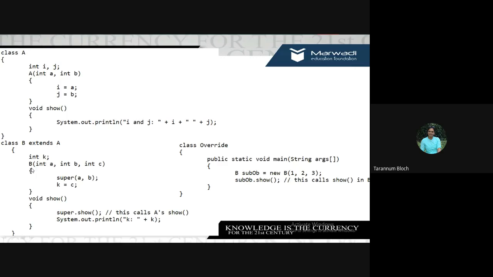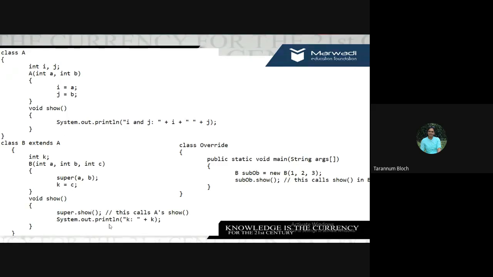So now we have integer K and we have written over here a parameterized constructor for class B. So we have written class B with a constructor with 3 arguments, A, B and C. So I'm saying super(A, B). When I'm saying super(A, B), it will call this constructor and will assign the value. And then I'm writing K is equal to C. So the third parameter from the parameterized constructor will be given to the data field of class B, right? Over here we have void show. So I'm writing super.show. So this will call the method from the super class.